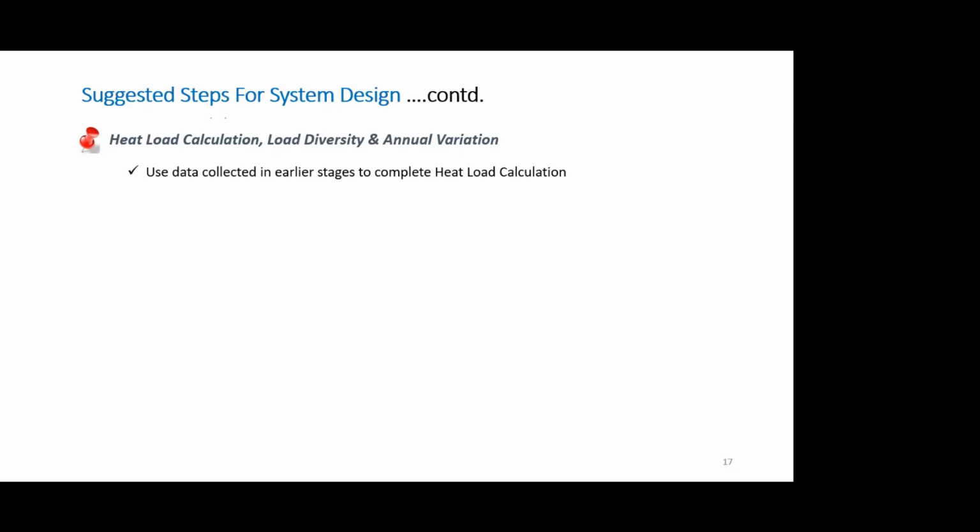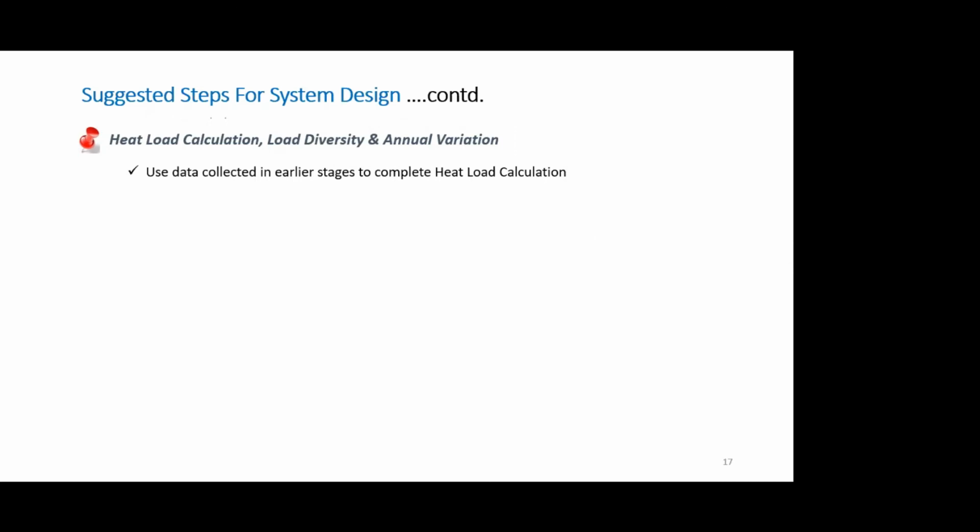Load diversity, as I already talked about diversity factor: if there are 100 zones and the total sum of the capacity of individual zones works out to say 2000 TR, we are not going to install 2000 TR as the peak working capacity. We will use our experience, we will talk to the operators, we will try and understand how the load variations will happen across the day, across the seasons of not only occupant load, but also plug loads, computer loads, and whatever gets added into the air conditioning load summary. And we will take a factor of say 80% or 75% or 85%, and we will size the chilling machine accordingly.